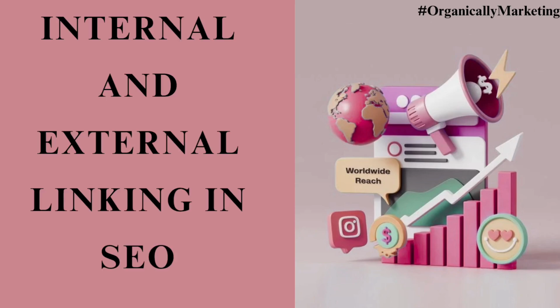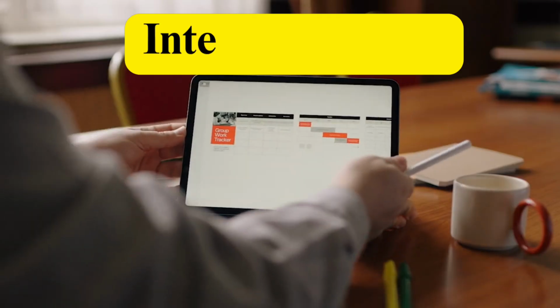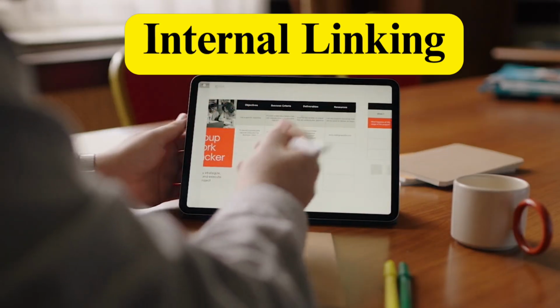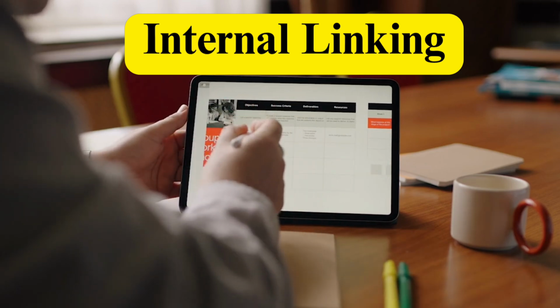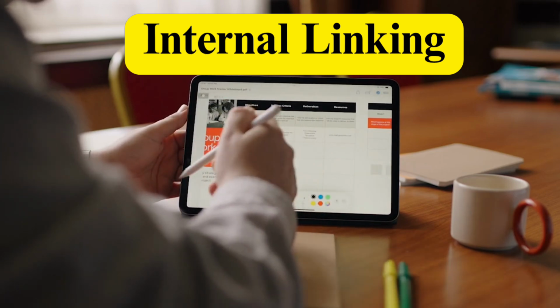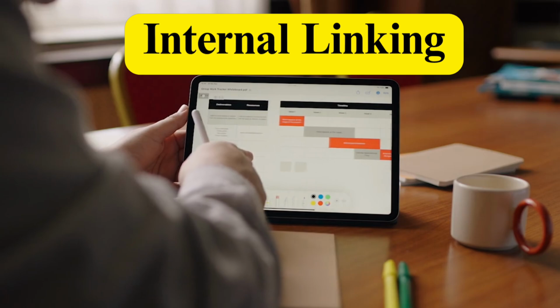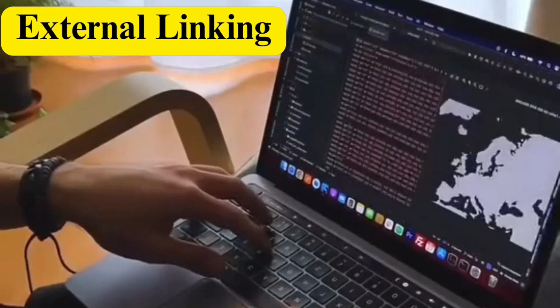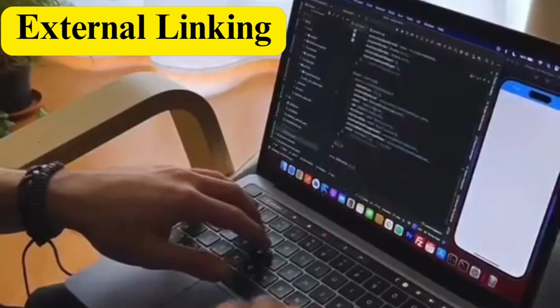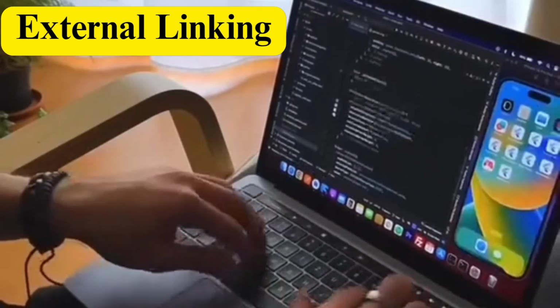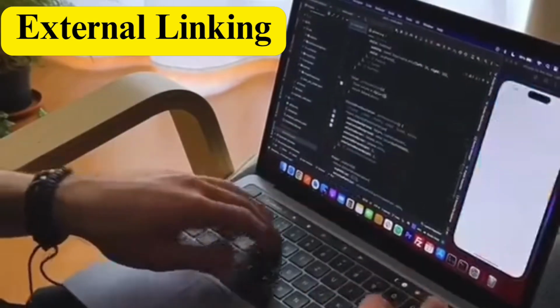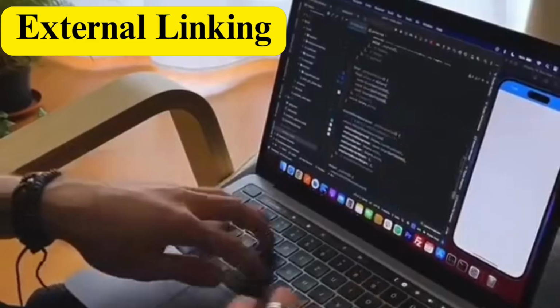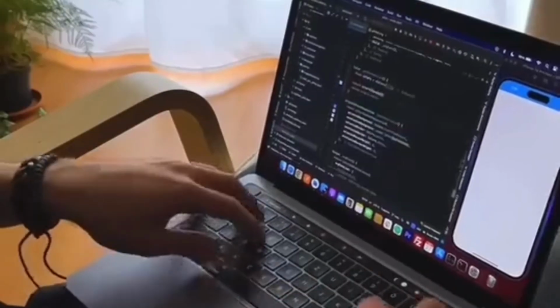After visiting our website, our audience navigates to another web page of our website in the same window or tab. For this, we use internal linking. And sometimes, after clicking on a link, they navigate to another website or another website's web page in a new tab of the search engine. This is called external linking. In this video, we will talk about internal and external linking. So let's start the video.